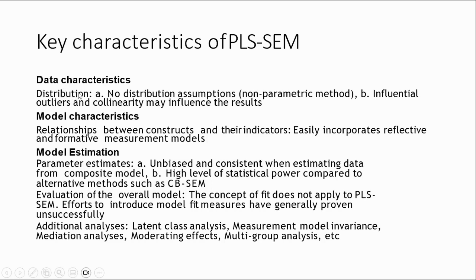The characteristic is no distribution assumption, but influential outliers and collinearity matter, so we need to check the outliers and collinearity. PLS-SEM can also incorporate reflective and formative models, but CB-SEM can only handle the reflective model.